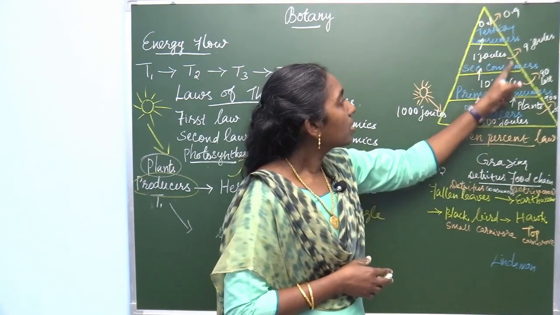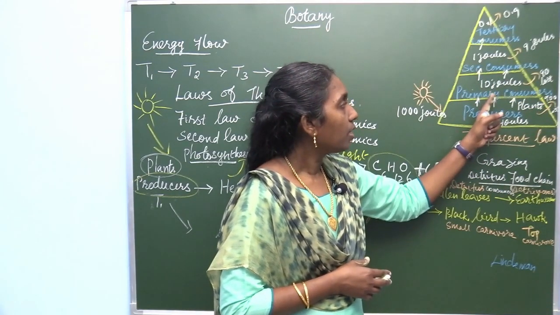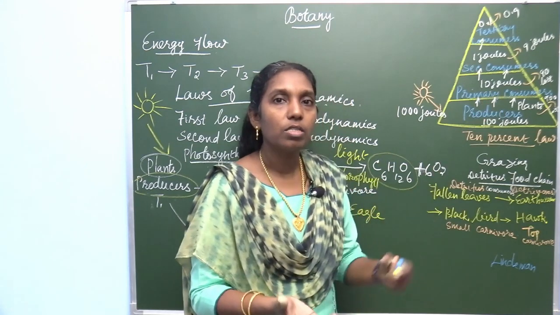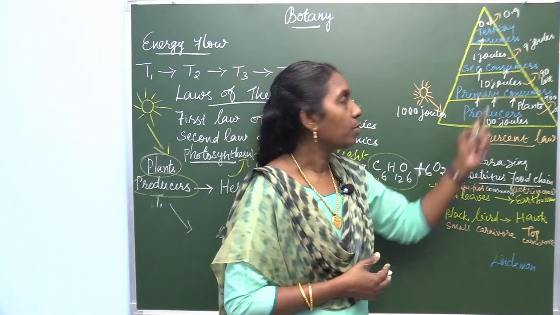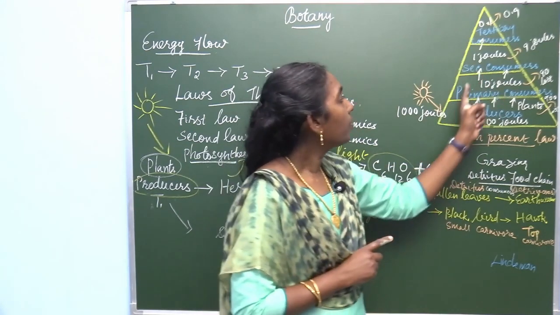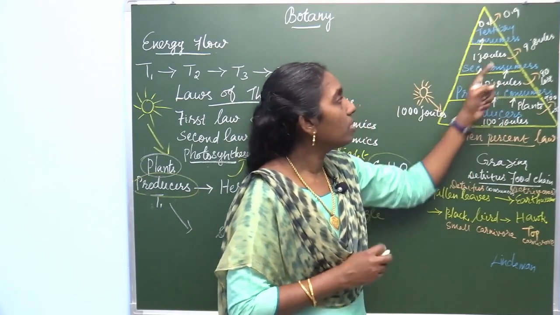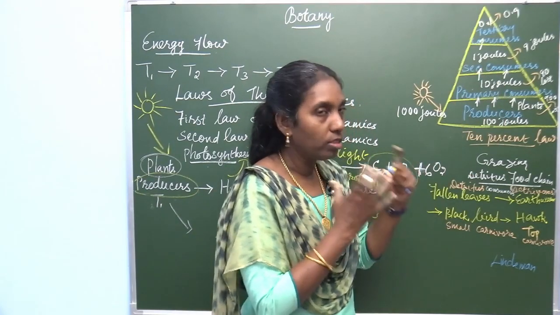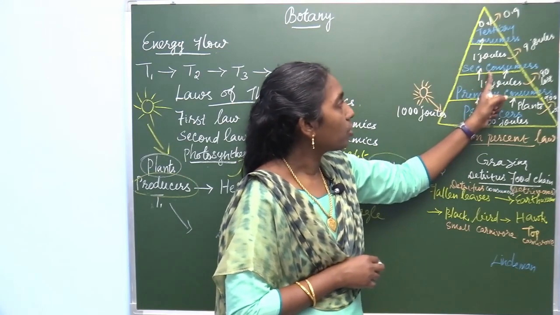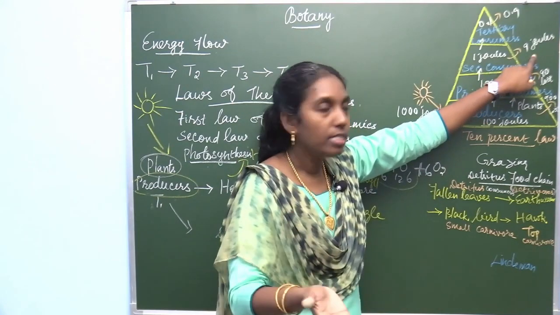Likewise, the secondary consumers eat this primary consumer. Primary consumers are eaten by secondary consumers. Out of these 10 joules, only 1 joule is taken in and stored in secondary consumers. The remaining 9 joules are released in the form of heat.